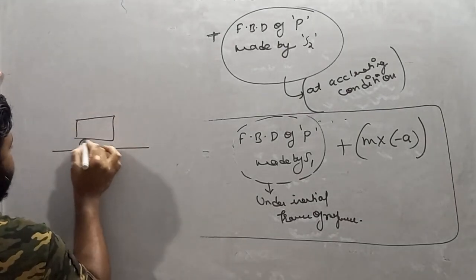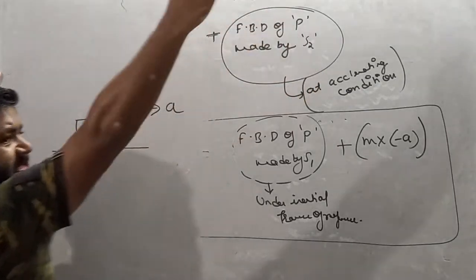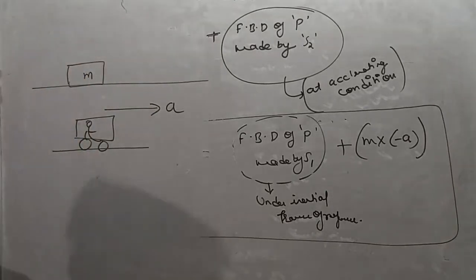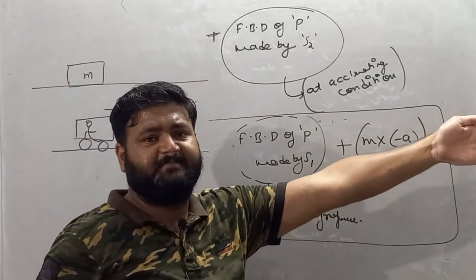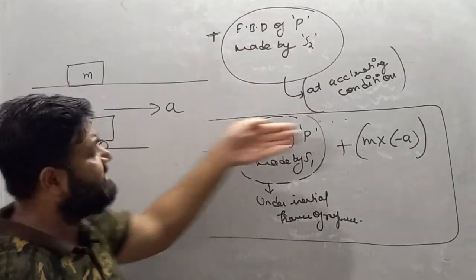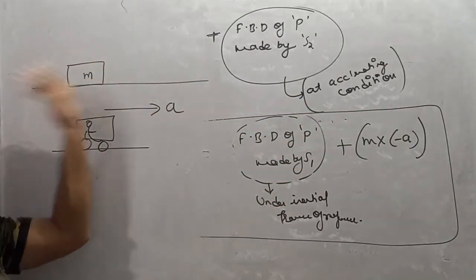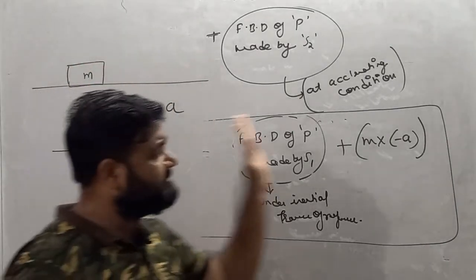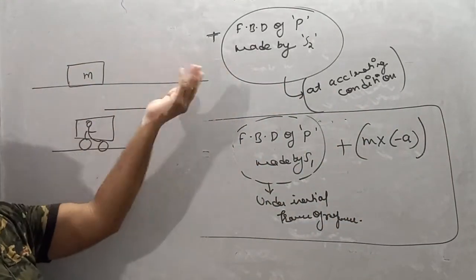a train is there. In this train, let's say an observer is sitting and this train is accelerating in this direction. The platform is there on which an object is placed. Now see, my dear student, just imagine when you are sitting in a train, seeing the platform, and the train is accelerating. What will you see? You will see the objects placed on the platform moving in the backward, reverse direction. If the train is moving in this direction, then you will see the objects placed on the platform move in the backward direction.